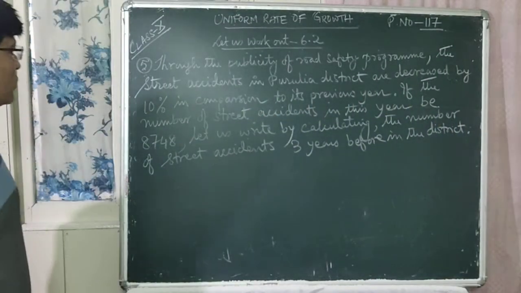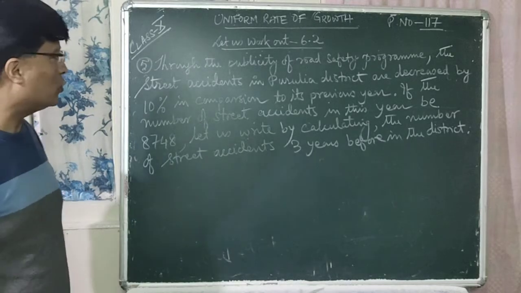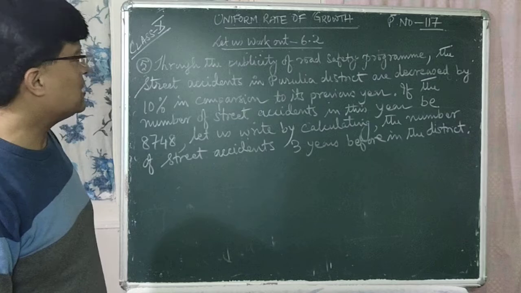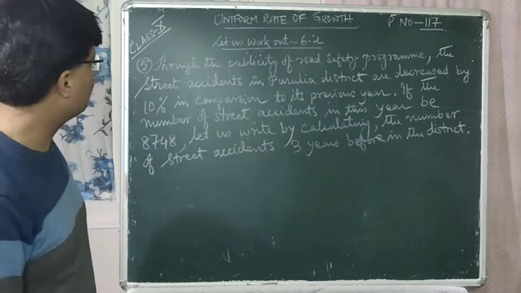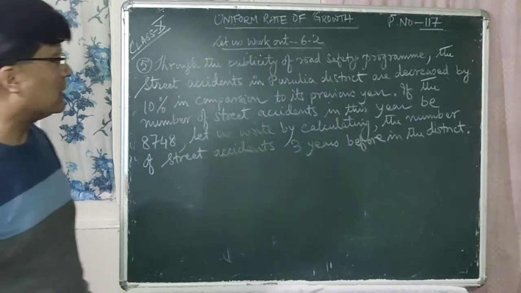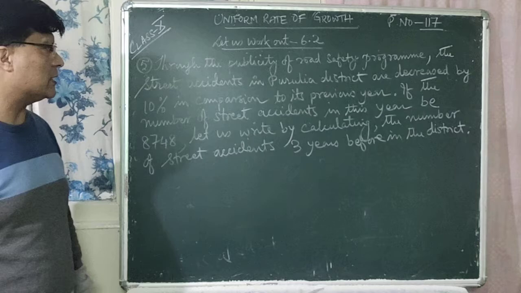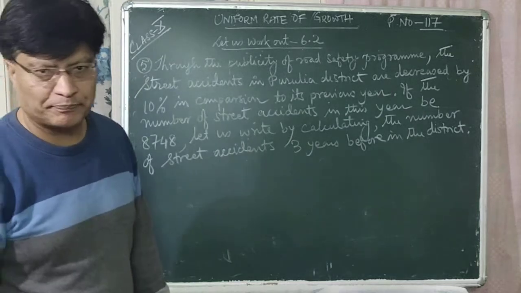So now we are doing question number 5. The question is: through the publicity of the road safety program, the street accidents in Purulia district are decreased by 10% in comparison to the previous year.